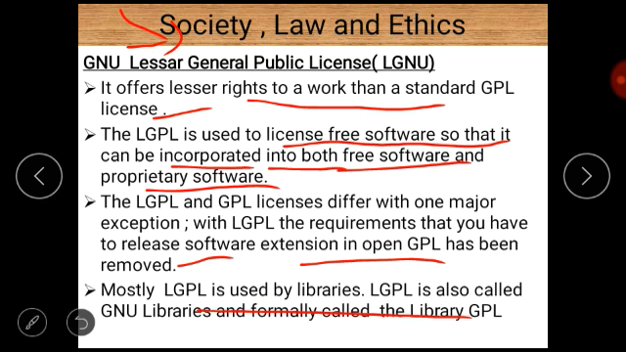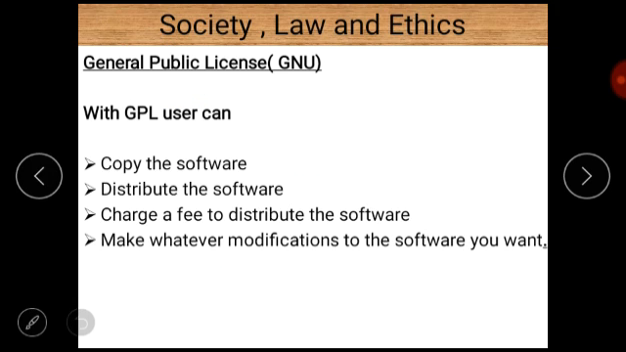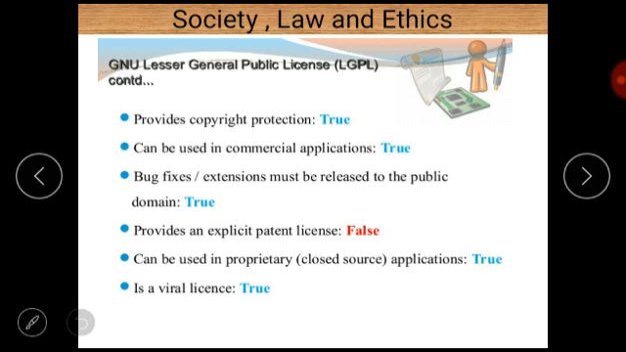Third, as far as the difference between LGPL and GPL is concerned, there is one major exception. With LGPL, the requirement that you have to release software extensions in open GPL has been removed, and LGPL is used by libraries, and formerly it is known as Library GPL. Now there are some points regarding LGPL.